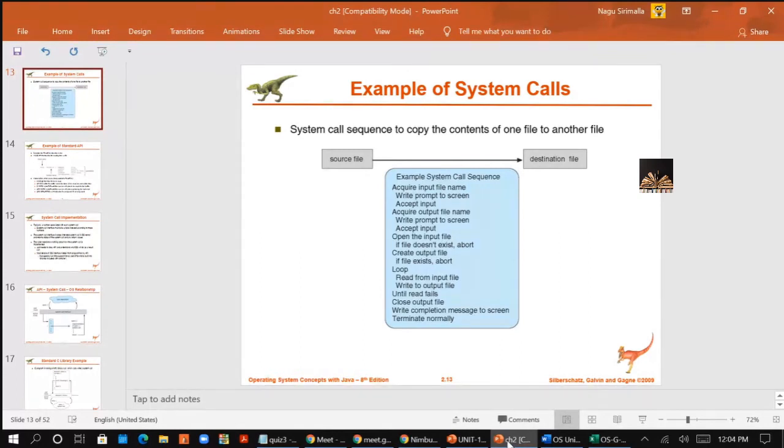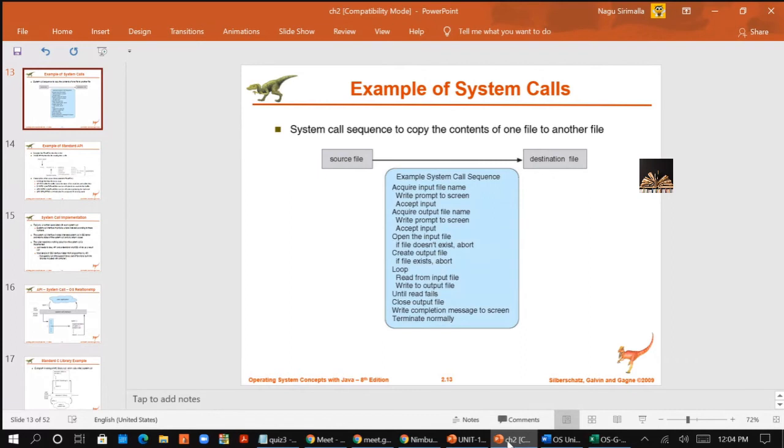Acquire the input file name, write the prompt to the screen, accept the input. Then the output file name, write a prompt on the screen, accept the input. Then open the input file. If that file does not exist, abort. Then create the output file. If the file already exists, abort.